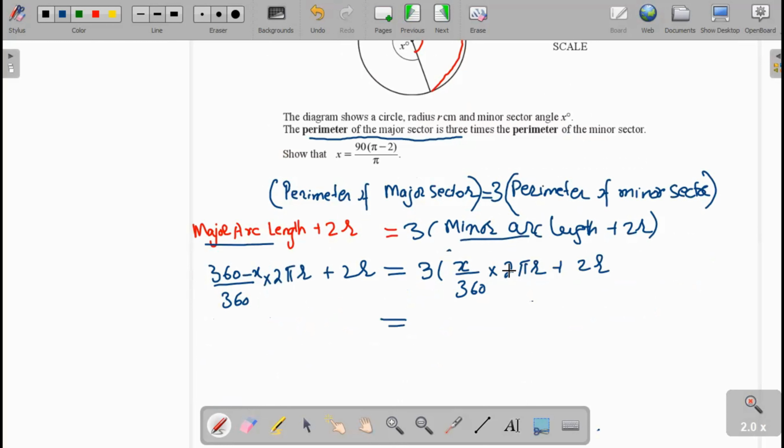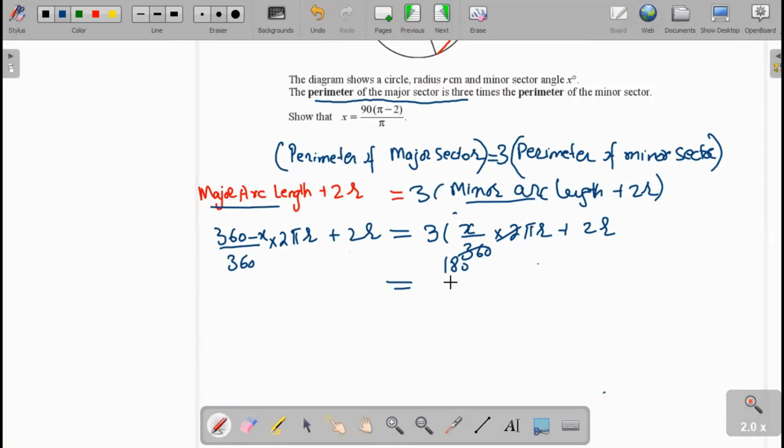Now we simplify it, that is equal to 180, and now we multiply it, 3x into pi r over 180 plus 6r. Here 360 minus x into 2 pi r over 360.